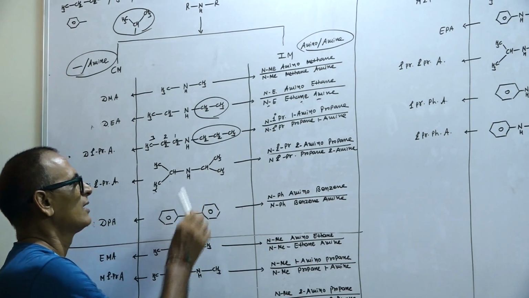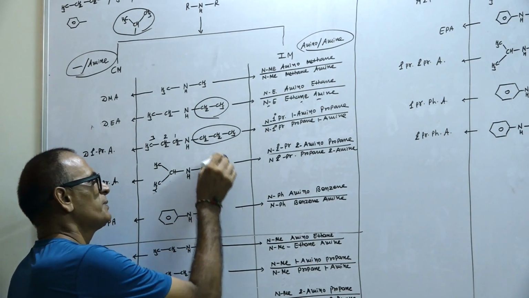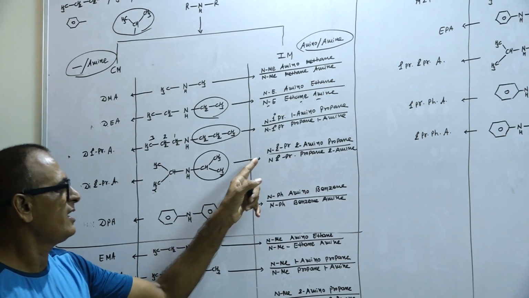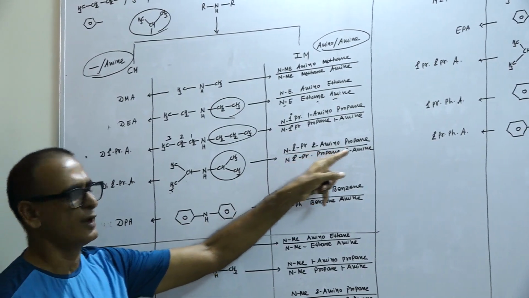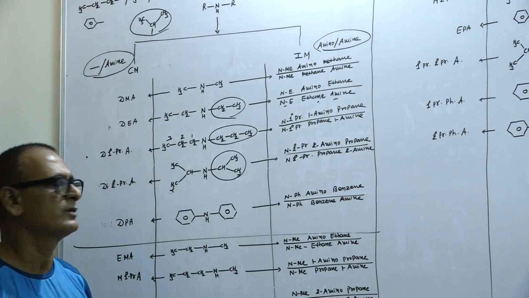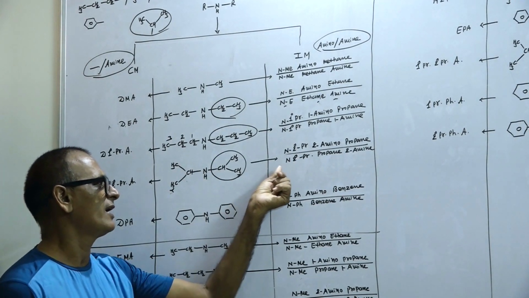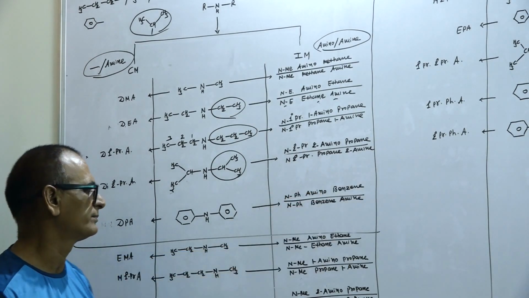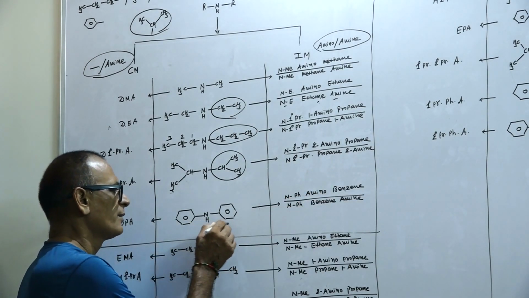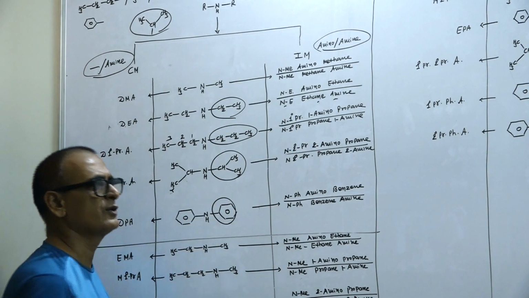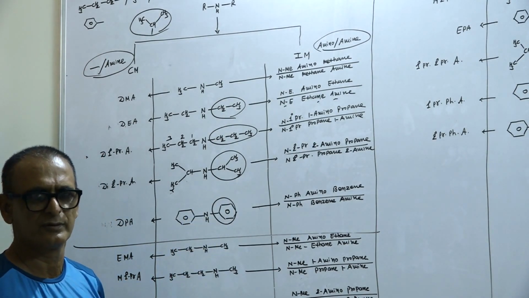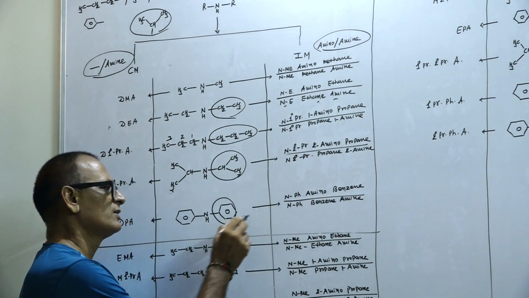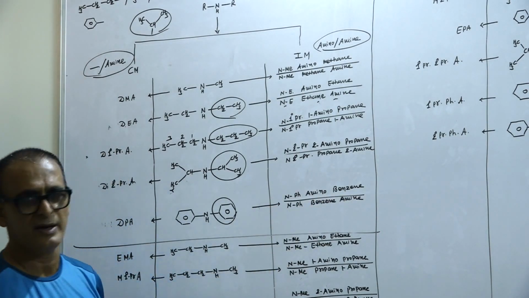This is a secondary propyl group attached with nitrogen. That's why N-secondary propyl 2-amino propane. Otherwise you can say N-secondary propyl propane 2-amine. This is a phenyl group. Phenyl group is directly attached to the nitrogen. That's why N-phenyl aminobenzene, otherwise N-phenyl benzene amine.